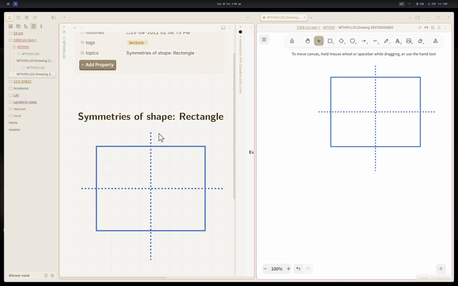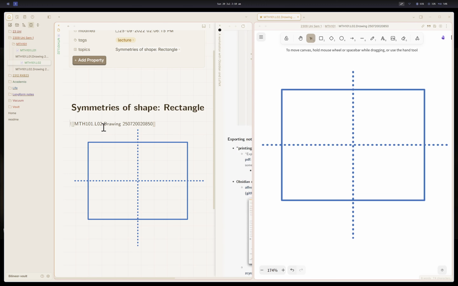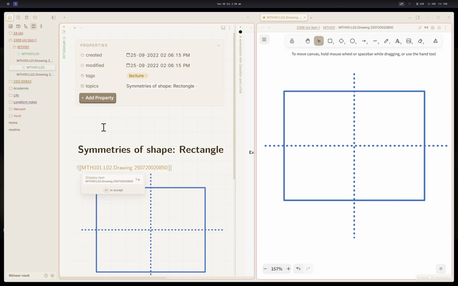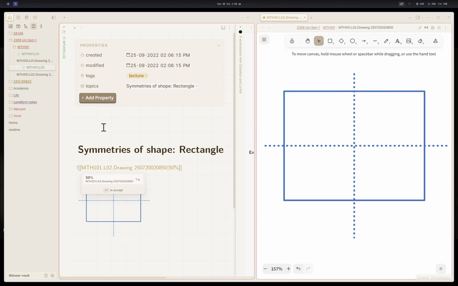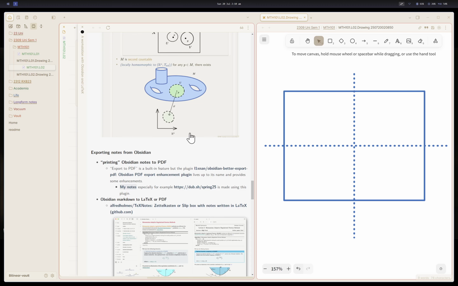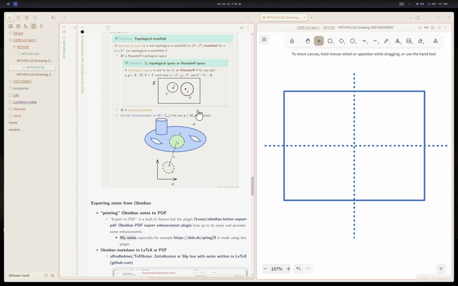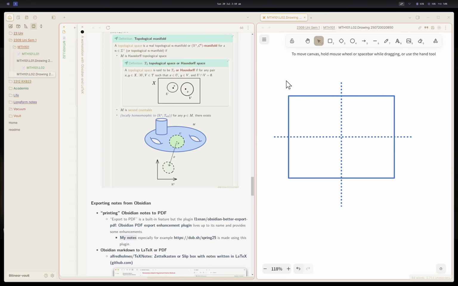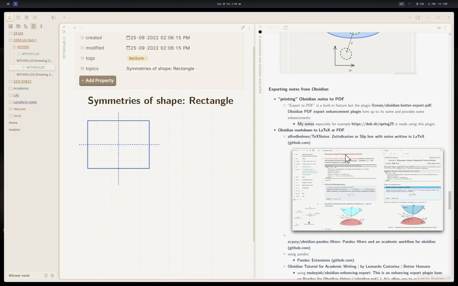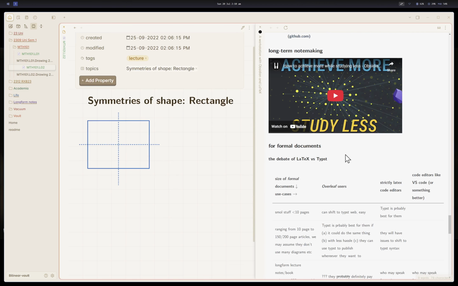You can make both of them a little more dotted by selecting this. These are very preliminary diagrams. You can change the size of this by changing the size here. It can be absolute, it can be a percentage, it can be 50%. That's it. That's how you make drawings. If you have a touch laptop, it's much better. If you have a drawing tablet, you can use that to write things here. And I've added more links.